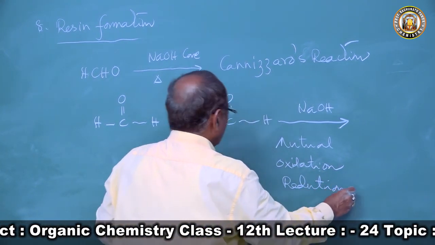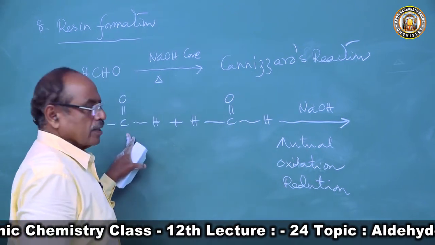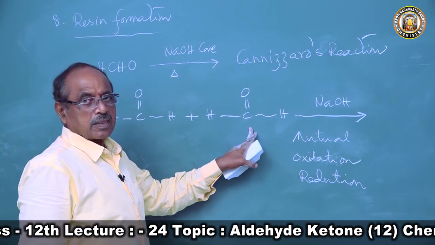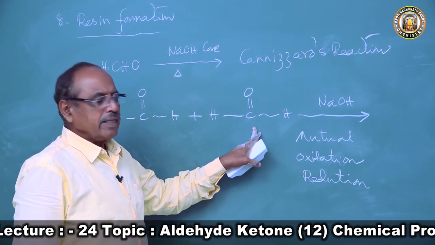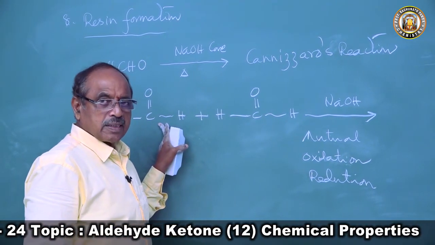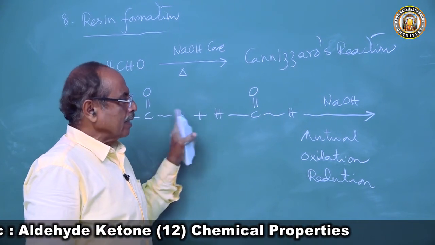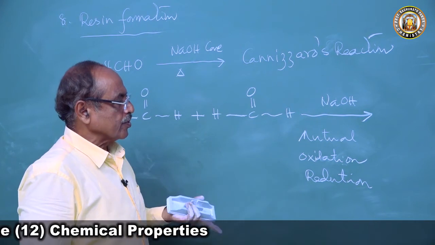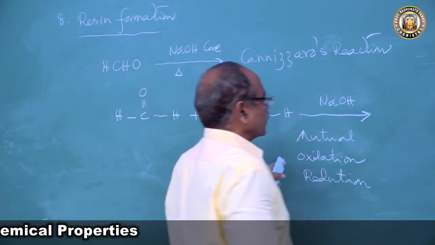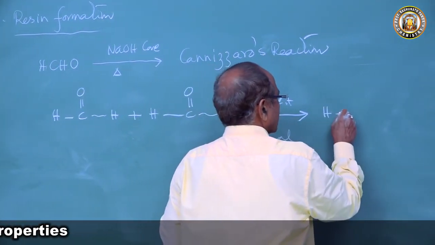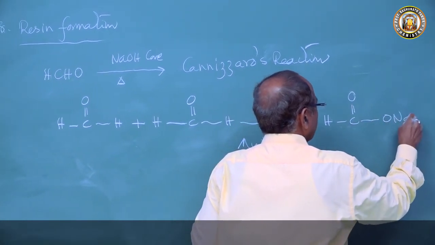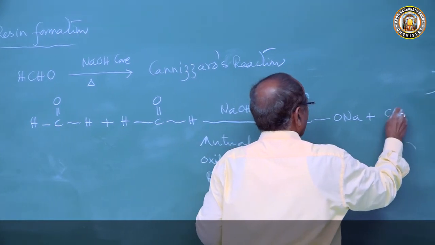This means one molecule of formaldehyde oxidizes the other molecule, and the other molecule of formaldehyde is reduced, to produce sodium formate, HCOONa, plus methyl alcohol.